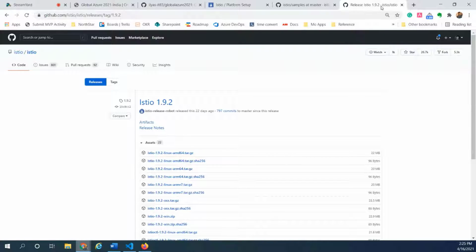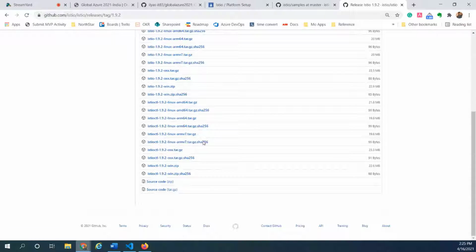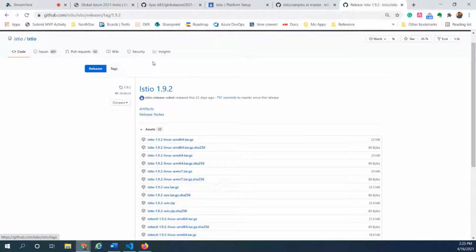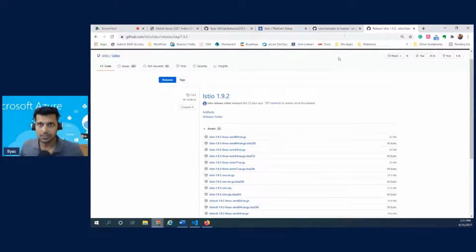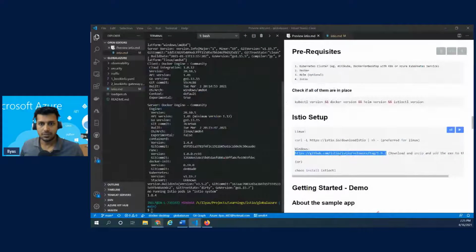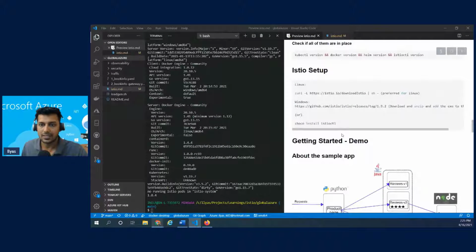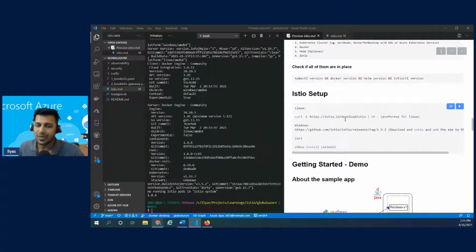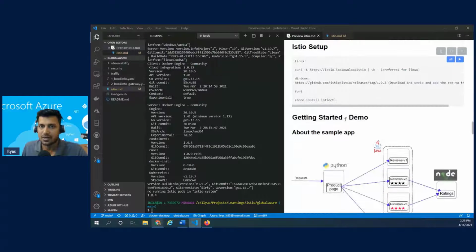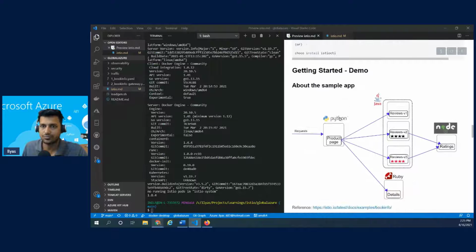Here you will find the setup by versions. You could also go back to a previous version, but always stay at the newest version. And then lastly, you could also use Chocolatey to install istioctl. So it is a very easy step to get started with Istio.